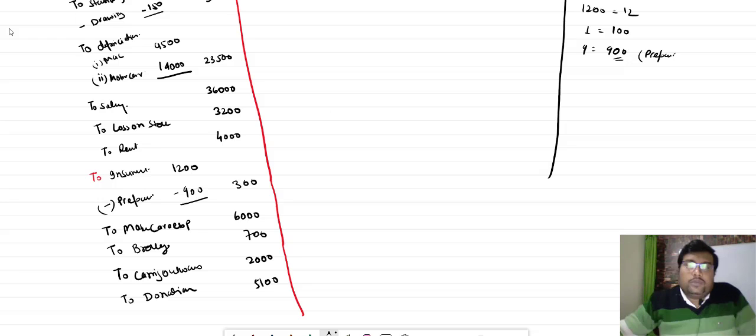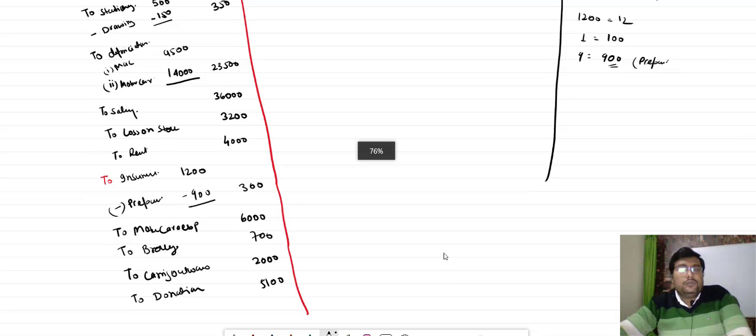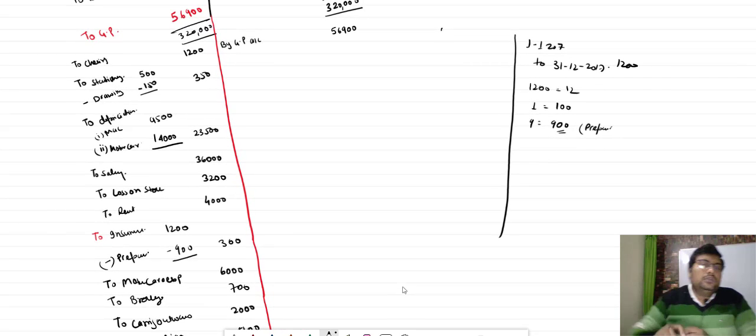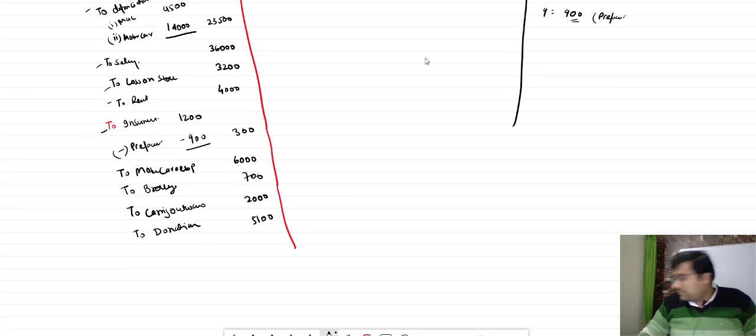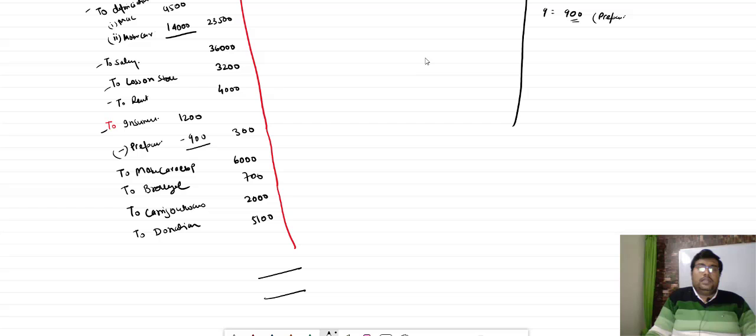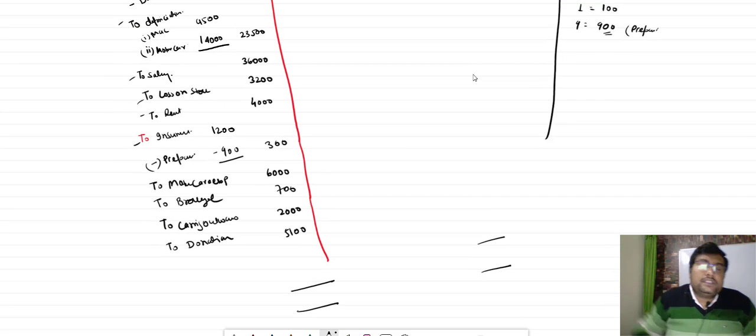This is the last. अब देखो बच्चा, what we had done, we had transferred the content from gross profit first, then from the gross profit बच्चा, we transfer charity, stationery, depreciation, salary, loss on stock, rent, insurance, motor car expenses. हाँ जी, after motor car expenses, brokerage is there, carriage outwards is there, donation is there, so how much total balance is there, that we can find out. What we can find out? The total of this side is 56,900.